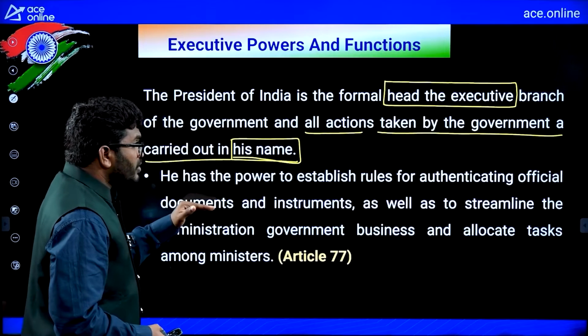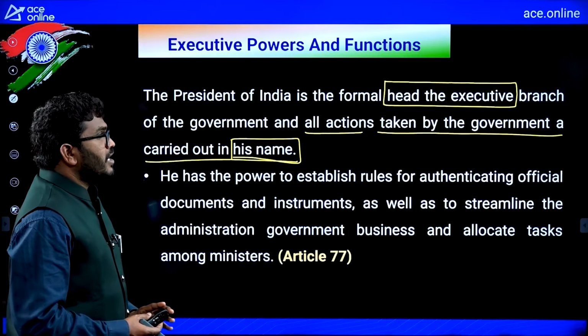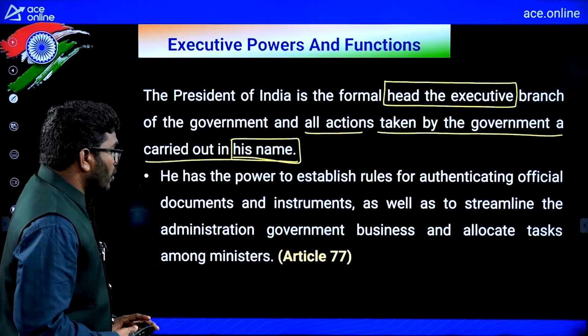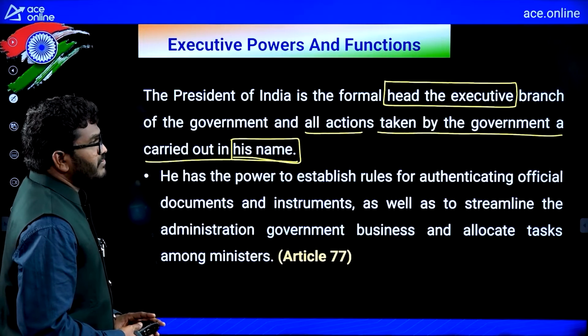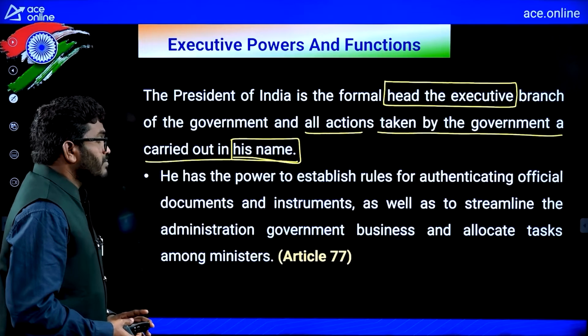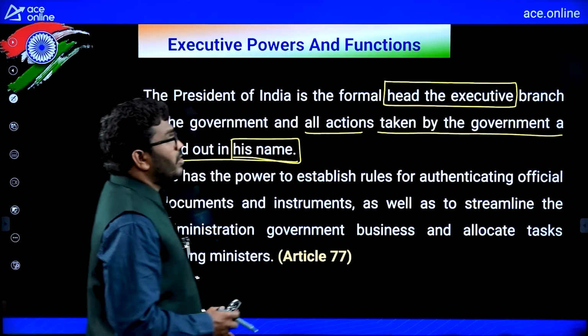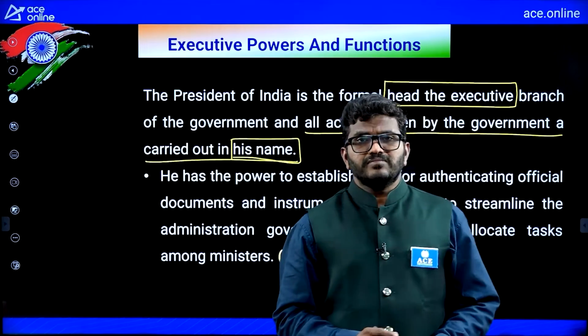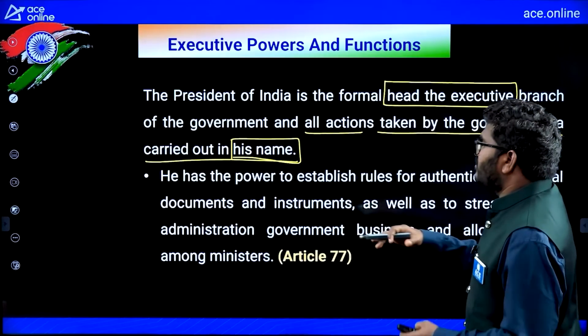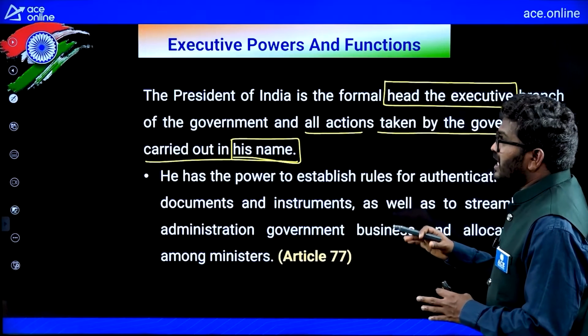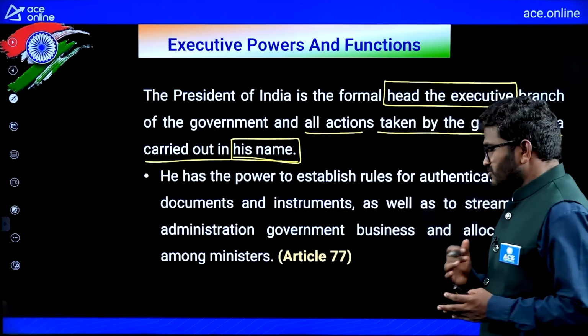He has the power to establish rules for authenticating official documents and instruments, as well as to streamline the administration of government business and allocate tasks among the ministers. But it will be done with the help of the prime minister and council of ministers. We will see that later.